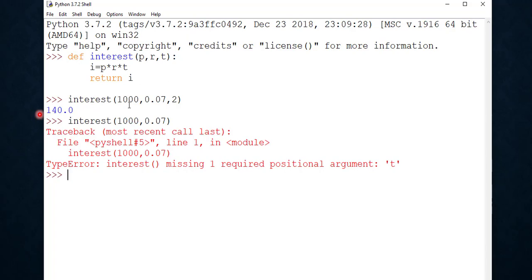So here these are positional or required arguments, because all the values have to be passed in the function call statement. All three values we have to pass. Also the order must not be changed, like this 1000 will be passed for principal, this 0.07 will be passed for rate, this 2 will be passed for time.